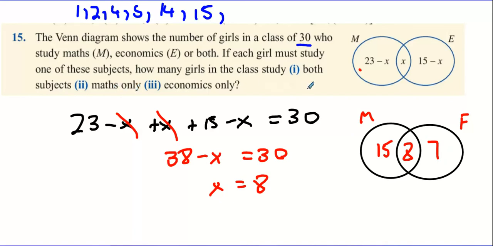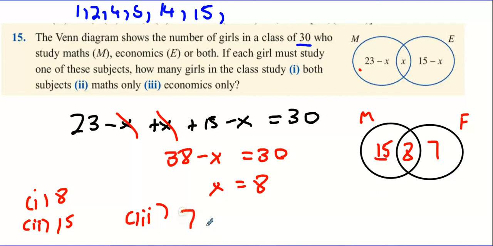How many people studied both subjects? Well, both subjects will be 8. So the answer to part 1 is 8. The answer to part 2, maths only, will be 15. And part 3, economics only, will be 7.